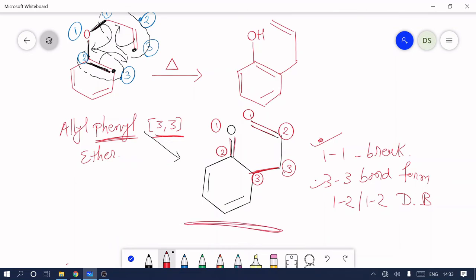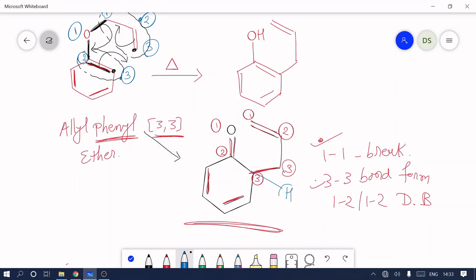But there is one problem. Our starting material has a phenyl ring, and the phenyl ring is aromatic. But the product of this Claisen rearrangement is now not aromatic. So this ring will try to convert back into aromatic. How will it convert into aromatic? See, here is one hydrogen.